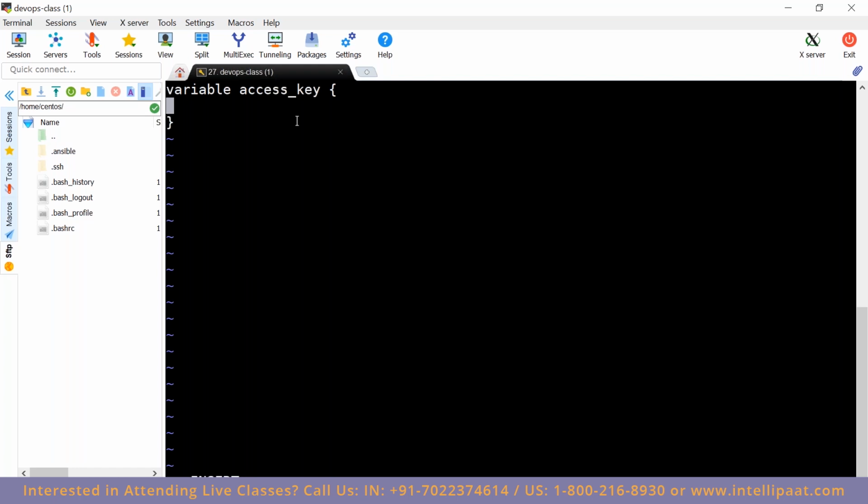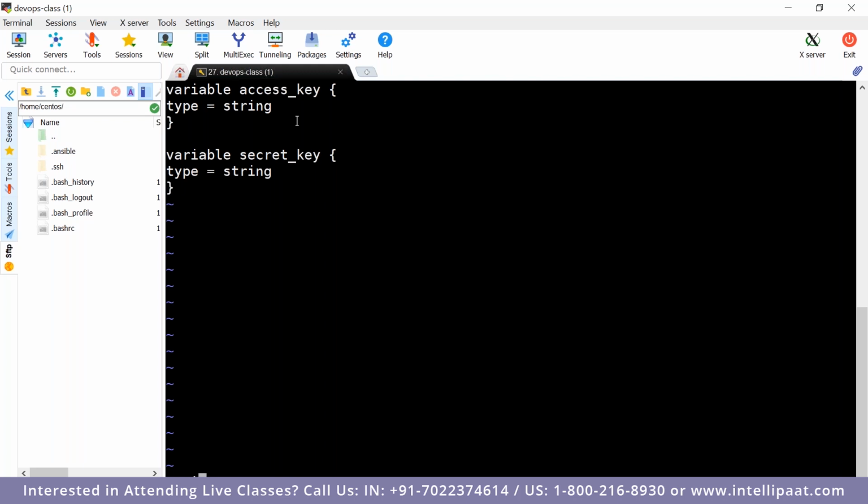That is string. And there are different types of variables also, like list of string, map of string, tuple of string, lots of other things. At this point in time, let's not get into that level. So the value which we require there is string. And how do we do it? type equal to string. That's it. The same way, we have one more variable, secret_key, type equal to string, and then close it.